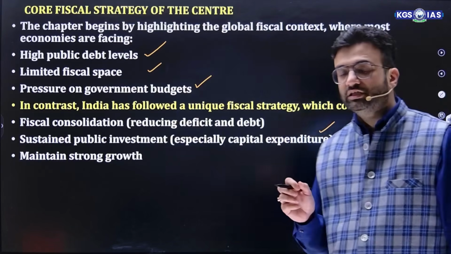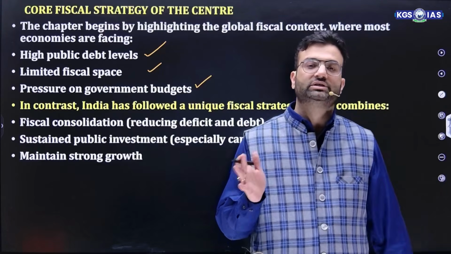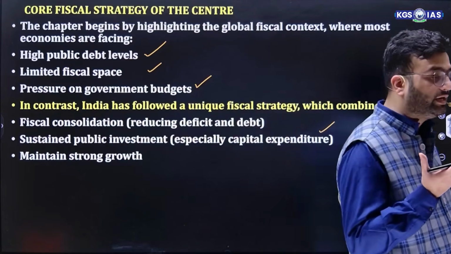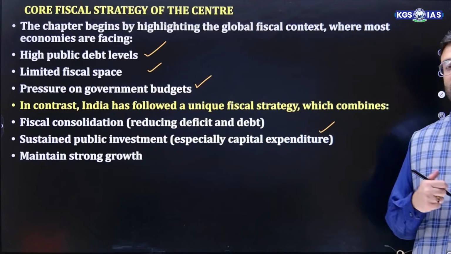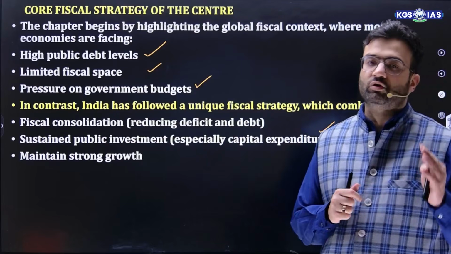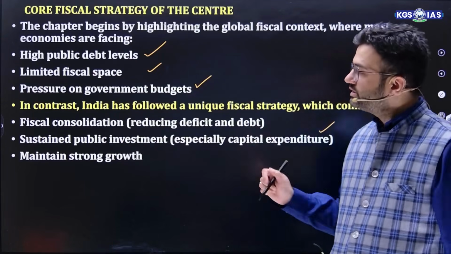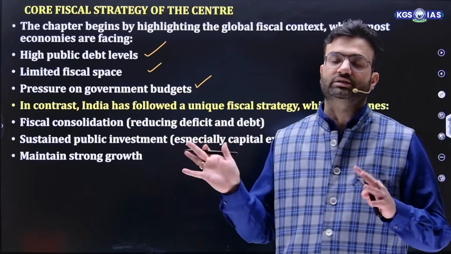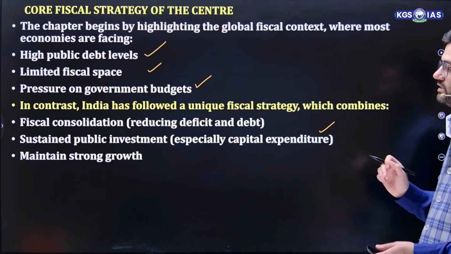And then maintaining strong growth. Strong GDP growth is essential for the economy, because as you all know, we have this target in mind that first we want to achieve the $5 trillion economy status, and then by 2047 we also want to become a developed nation. So for this, strong, sustained, inclusive growth is quite essential.